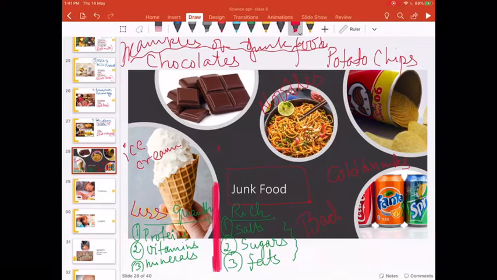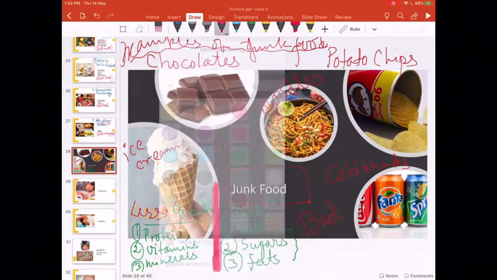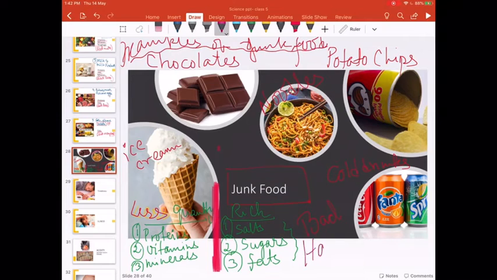Now we understand why Mama says no for these foods, because they contain more of harmful nutrients like salt, sugar and fats, and very less quantity of important nutrients like proteins, vitamins and minerals, which is very harmful for our health. They are not good for our health. They are harmful. I would write here, harmful for health.